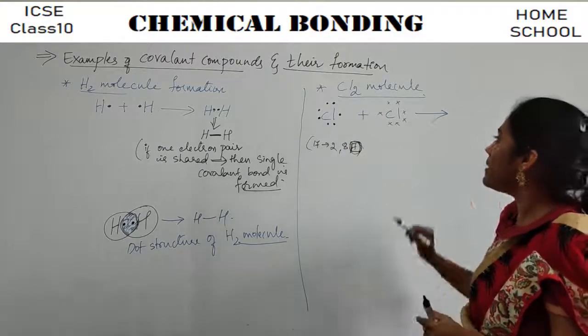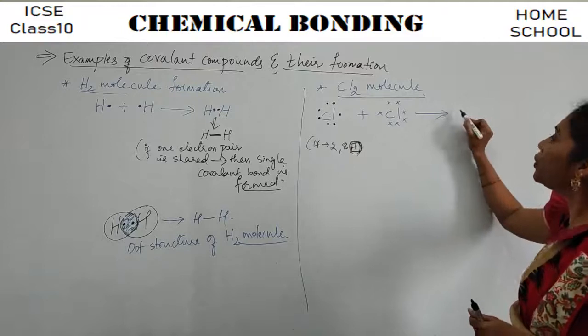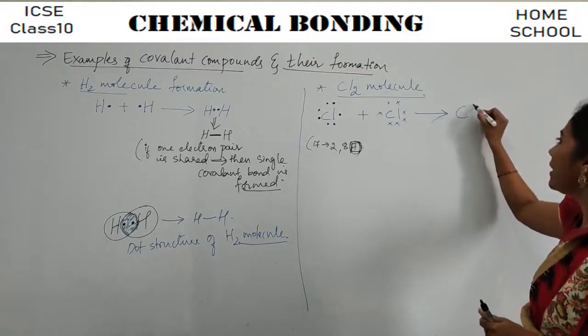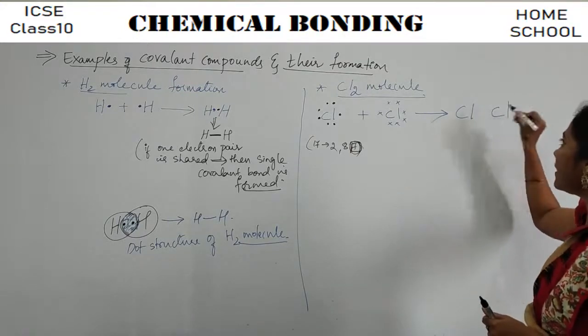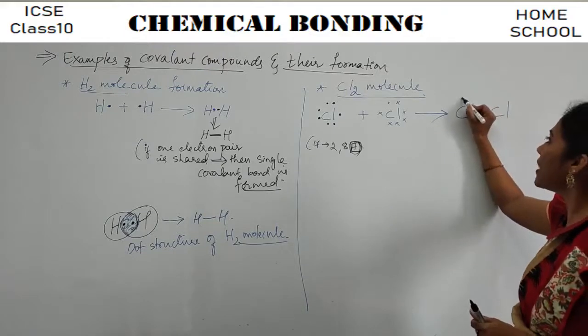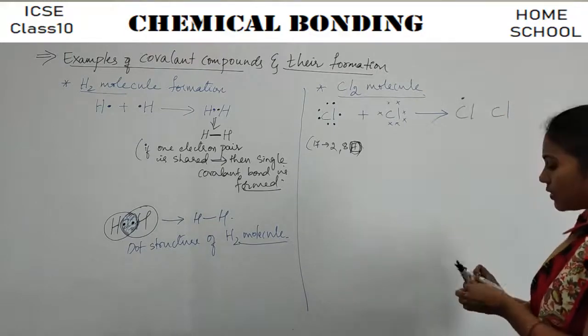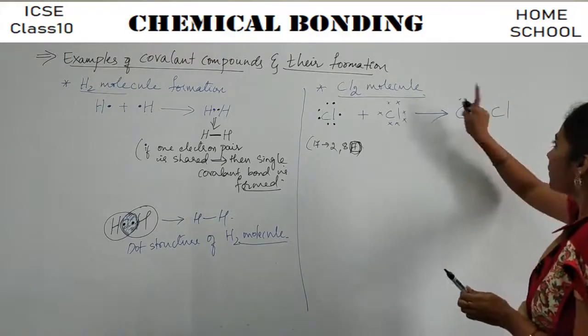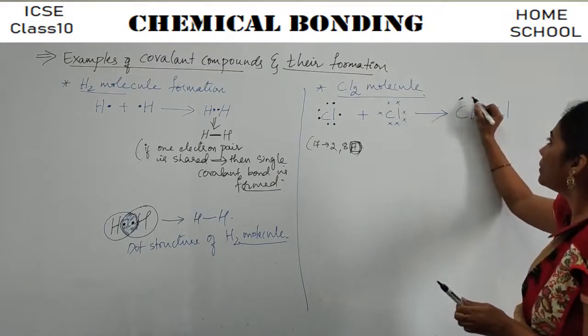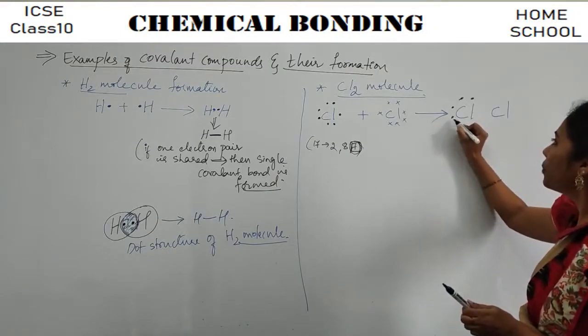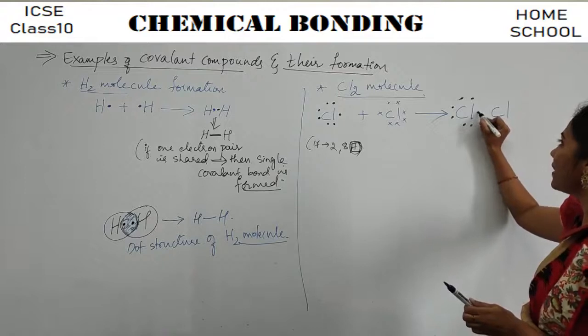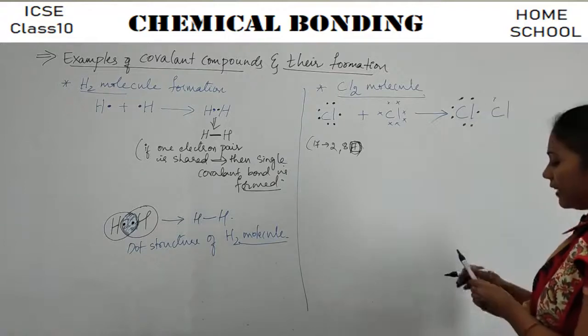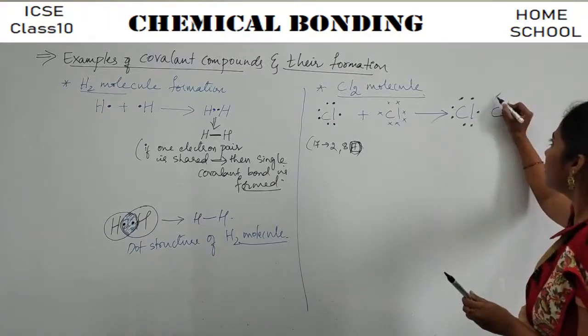What happens is, when both chlorines come together, see, Cl, this is another Cl, they are coming closer to each other. See, these are the electrons of this chlorine. Let me put 1, 2, 3, 4, 5, 6, 7, right? And these are the electrons of this chlorine.